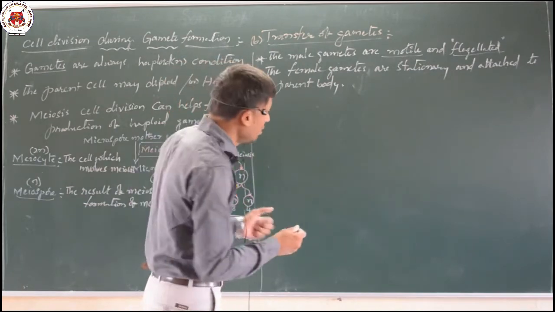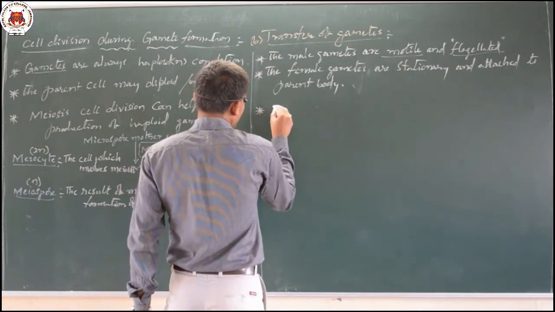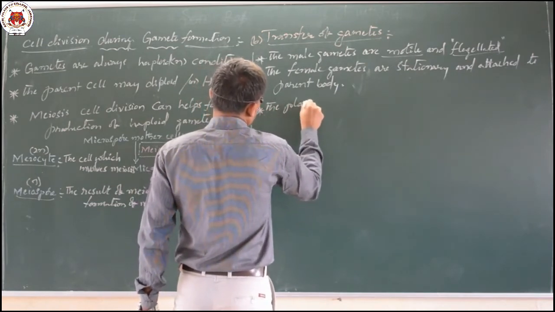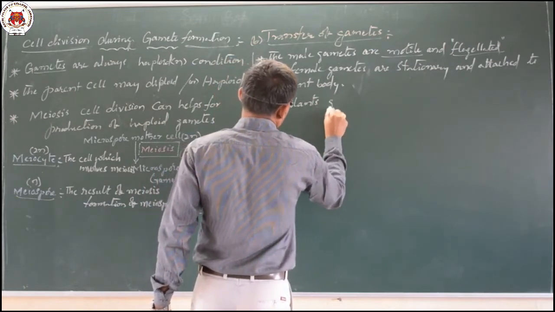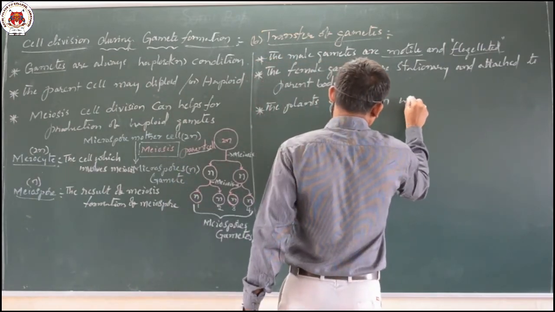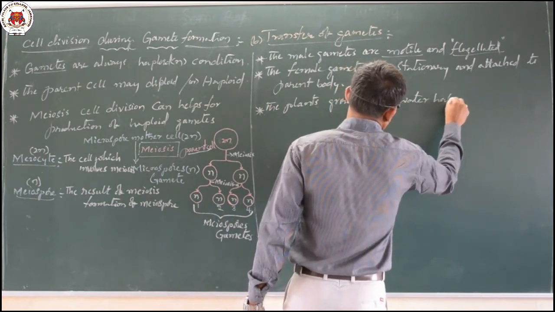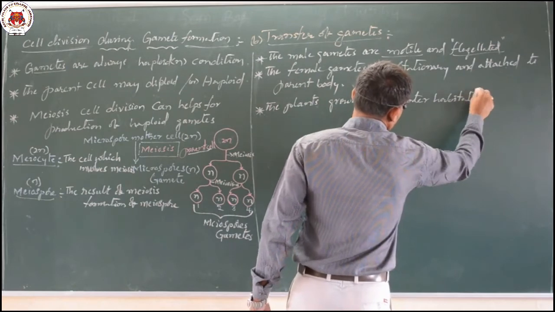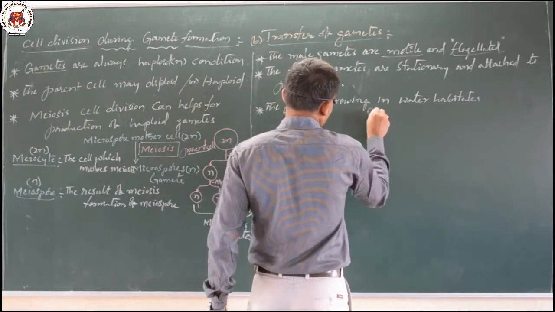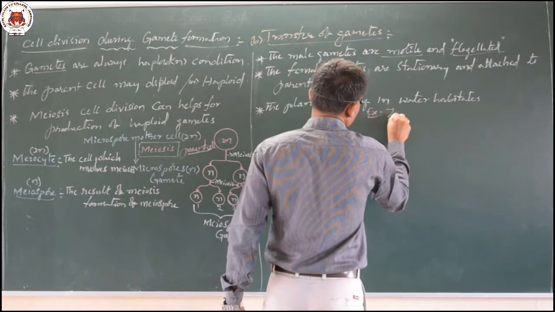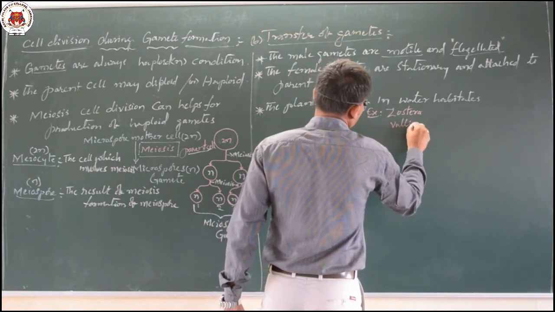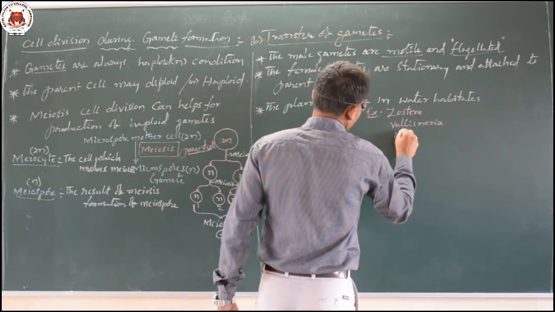The plants which are growing in water habitats, those we call hydrophytic plants, for example Zostera, the seagrass, and Vallisneria and Hydrilla.